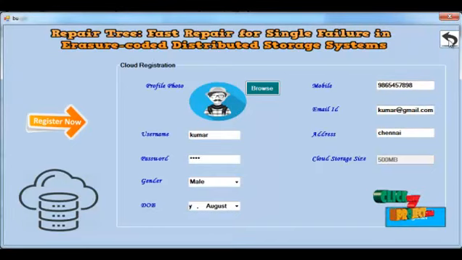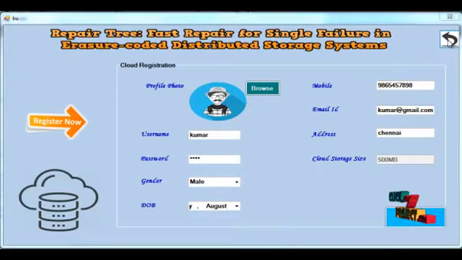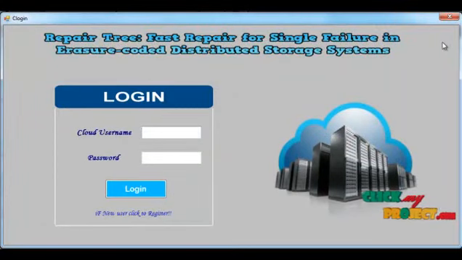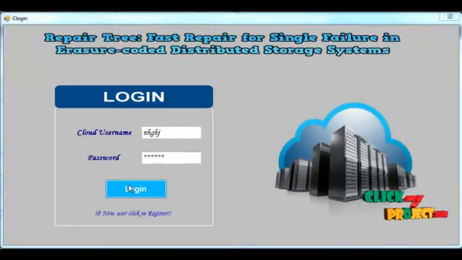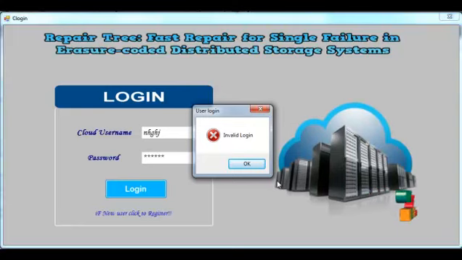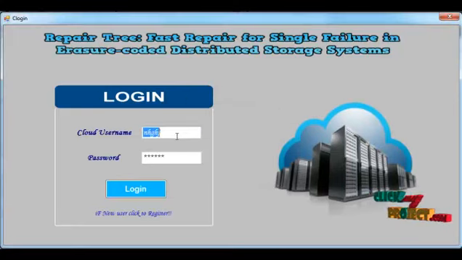Then click this button and then a login form opens. Here the user must put his or her own username and also password. Suppose you enter an invalid username and password, then it shows the error message invalid login. So the user must put a correct username and password here.